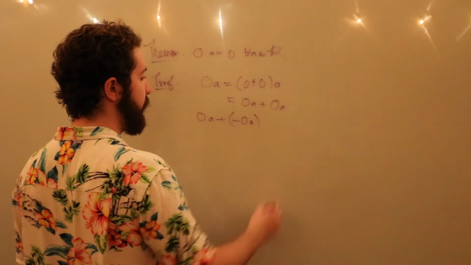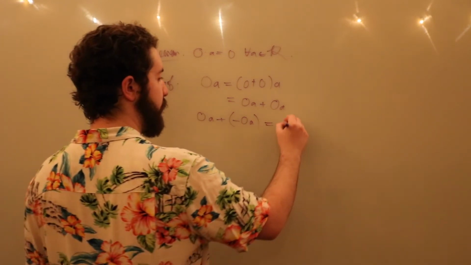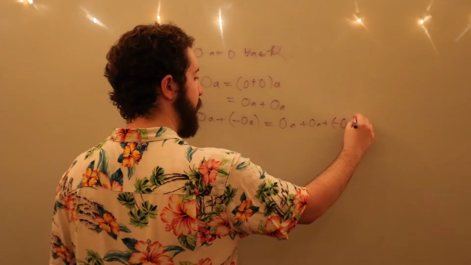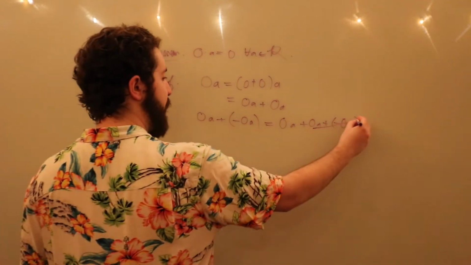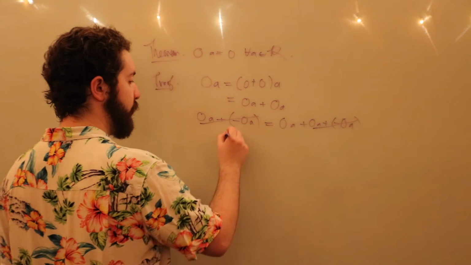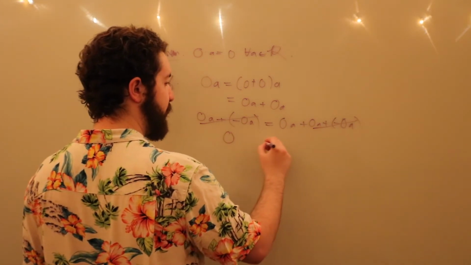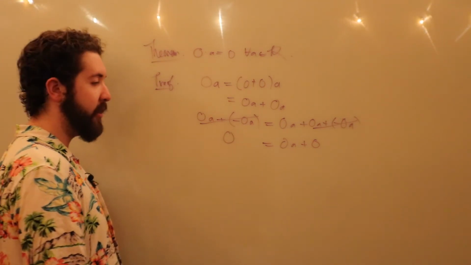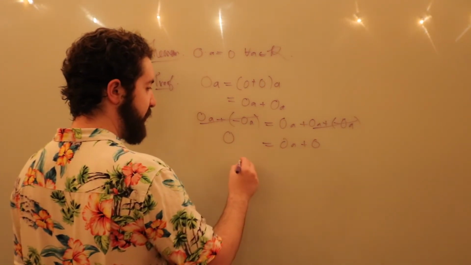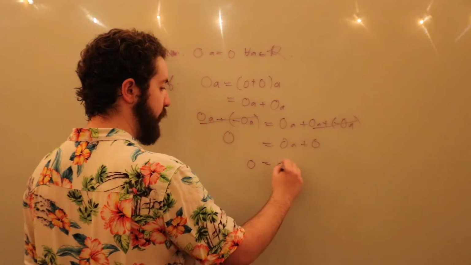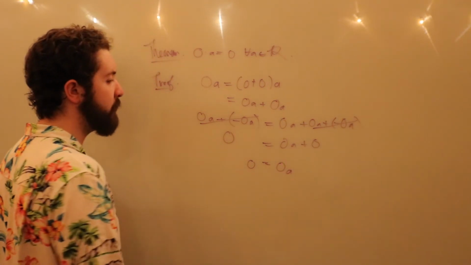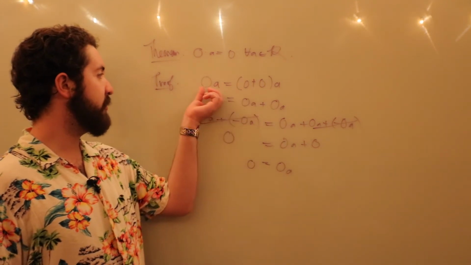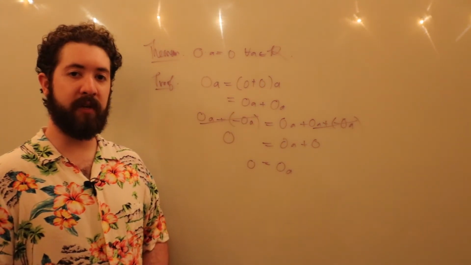Now we're going to add the inverse of this 0A element to both sides, so we'll have 0A plus negative 0A is equal to 0A plus 0A plus negative 0A. And of course these are defined to be additive inverses, so this will be 0 and this will be 0A plus 0. And of course plus 0 by our axioms once again gives us this, so that we have 0 is equal to 0A. And of course, you can make this argument with 0 on the right instead if you want to do that.